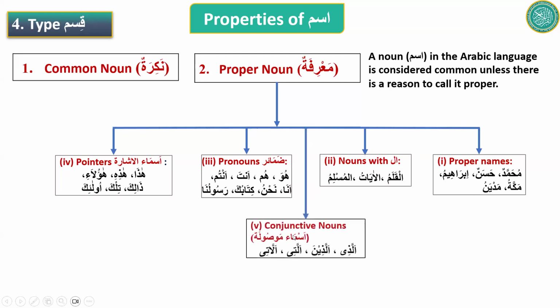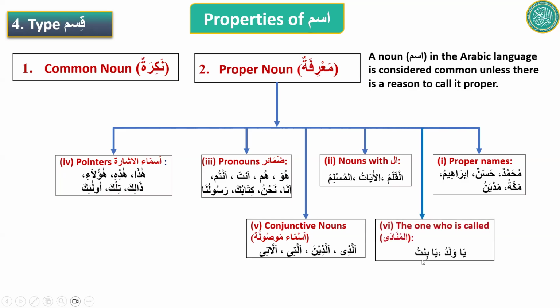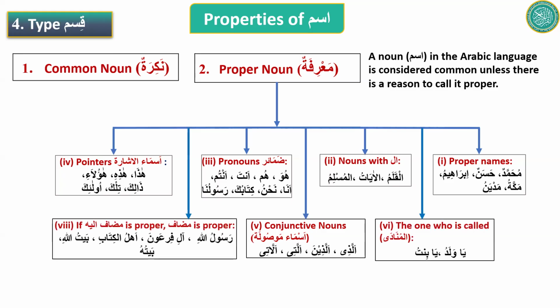And then asma'u mawsula. Allazi means the one who. Allazina, those who, for masculine. Allati, the one who, for feminine. Allati, those who, for feminine. Whenever you see them, they're always proper. Very simple. There were two others which we just briefly discussed. The one who is being called is always proper, and if mudaf ilayh is proper, mudaf is also proper.